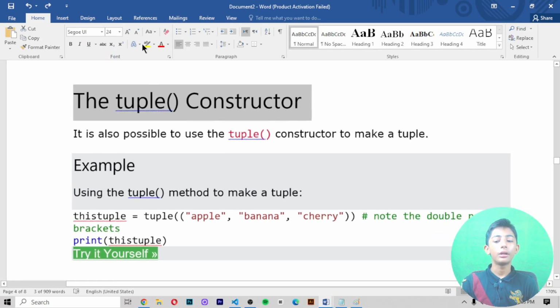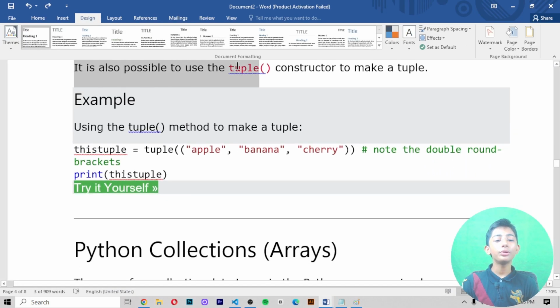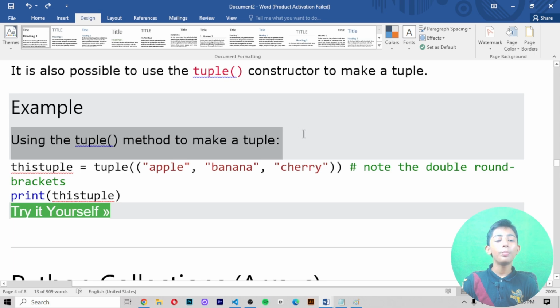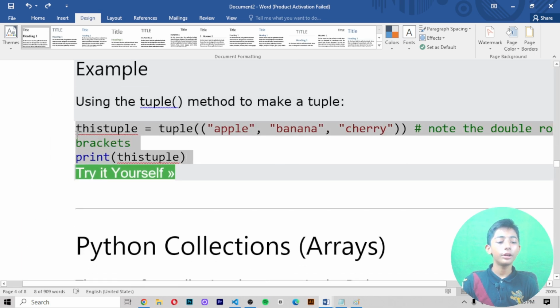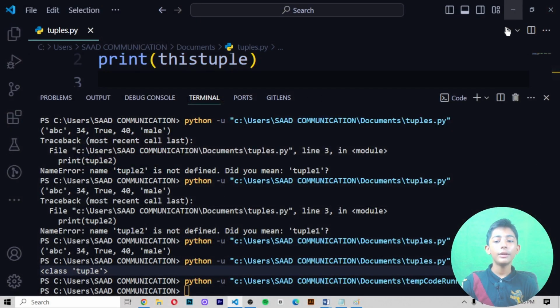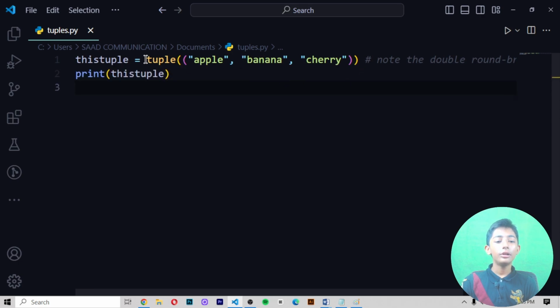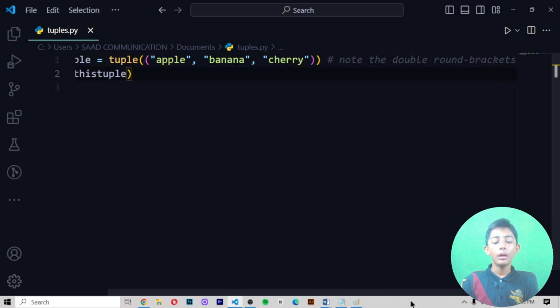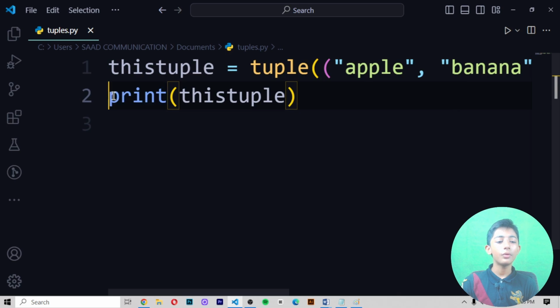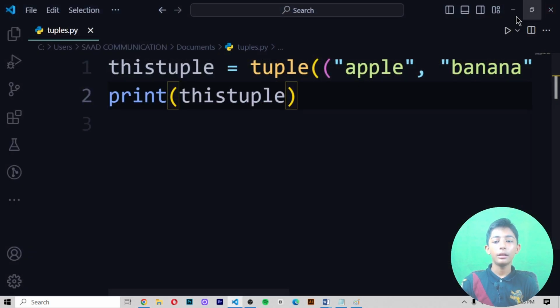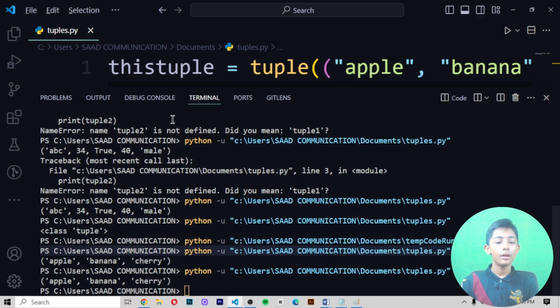The tuple constructor. It is also possible to use the tuple constructor to make a tuple. In this example, we are using the tuple method to make a tuple. When we save it, it should give me apple, banana, cherry. In the first line of code, I write a tuple with apple, banana, cherry inside double round brackets. In the second line, I write the print function to print the tuple. Then it gives me the output: apple, banana, cherry.